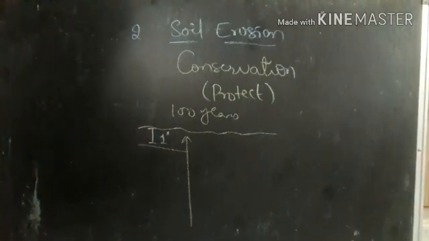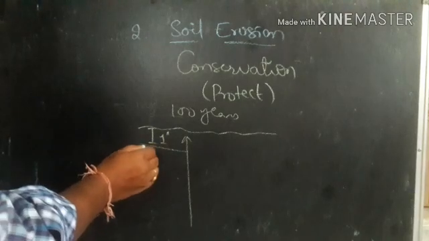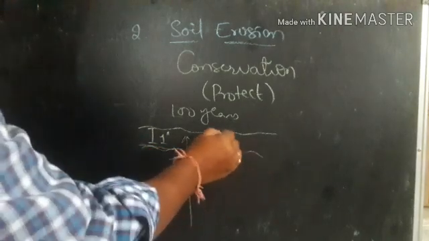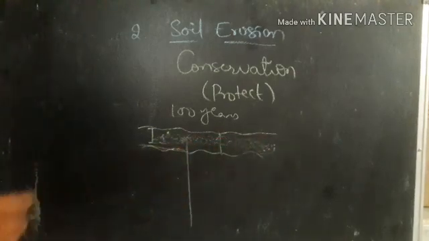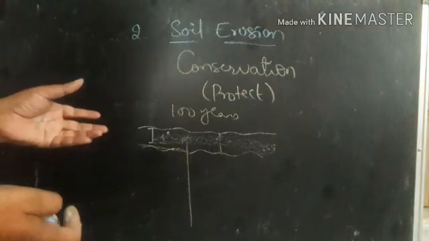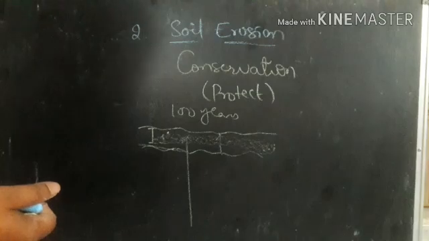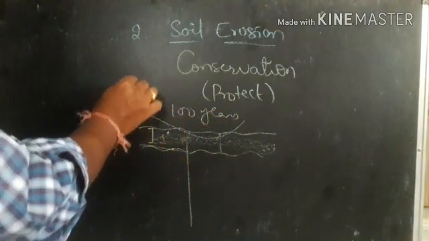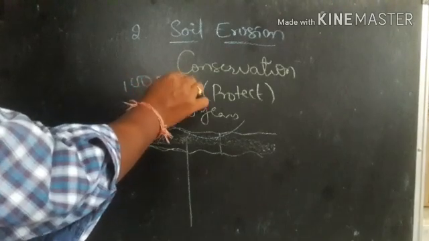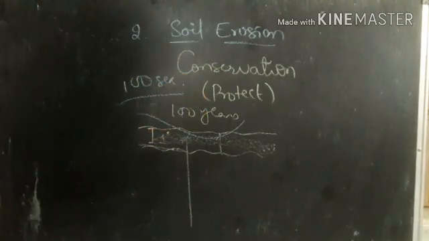And imagine after 100 years the topsoil has formed. If there is any wind blow or heavy rainfall, then what happens? Within 100 seconds the total formed soil will be eroded.